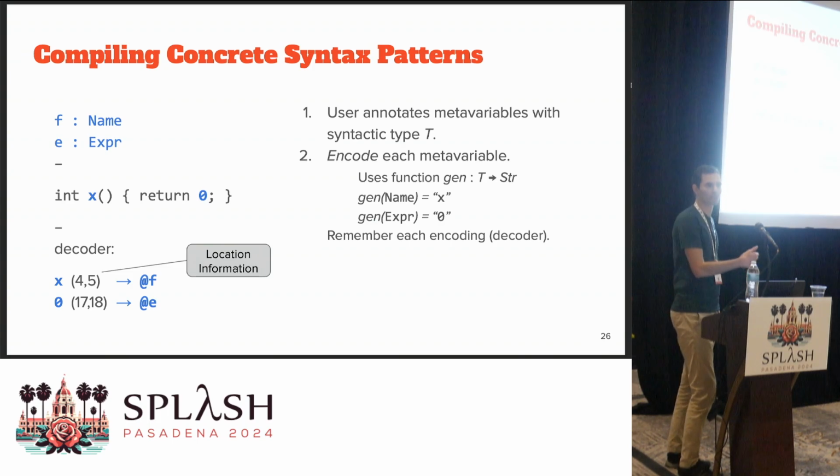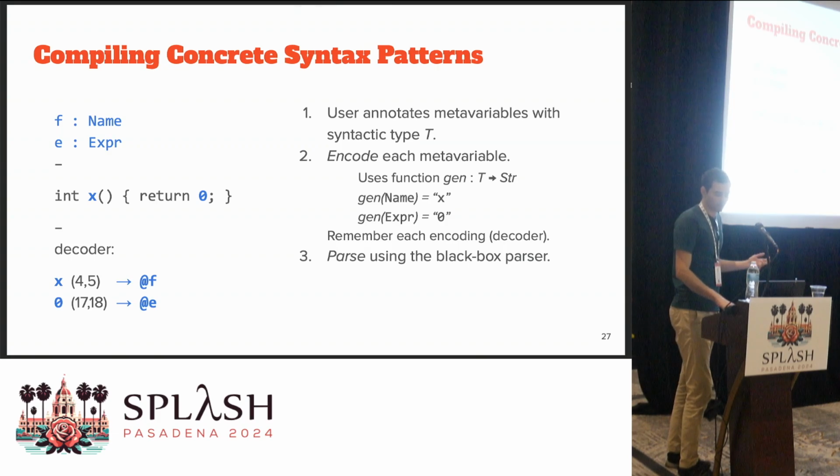So that is the location in the source string that we have parsed. So in this case, X occurred at index 4 and ends at index 5 in the string that we're going to parse later on. And we need the location information to uniquely identify those parts that we have encoded.